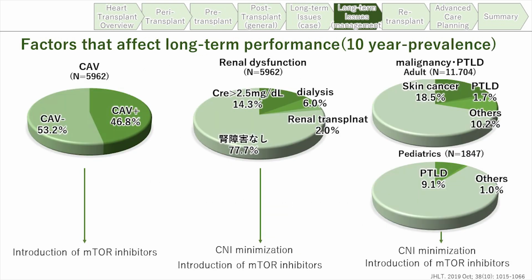Okay, so these are the major complications after transplantation: coronary artery vasculopathy, chronic rejection, renal dysfunction, and PTLD and malignancy. They develop after transplantation, and we can use some drug treatment, such as mTOR inhibitors. You may know everolimus or sirolimus, and those would be the key drugs. And CNI minimization, CNI means the calcineurin inhibitors, which may cause some complications, so we have to minimize those drugs.